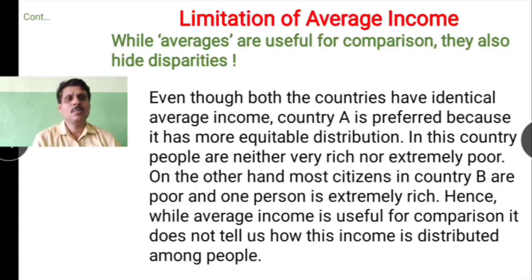Even though both the countries have identical average income, country A is preferred because it has more equitable distribution. In this country, people are neither very rich nor extremely poor. On the other hand, most citizens in country B are poor and one person is extremely rich. Hence, while average income is useful for comparison, it does not tell us how this income is distributed among the people. So this is the limitation.